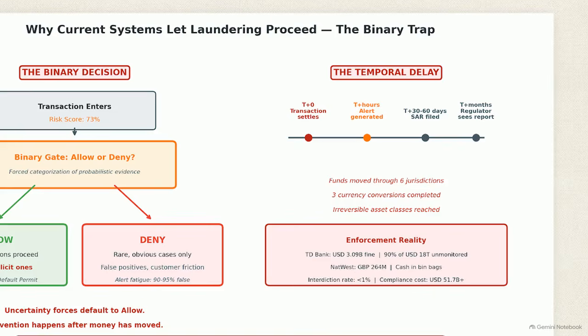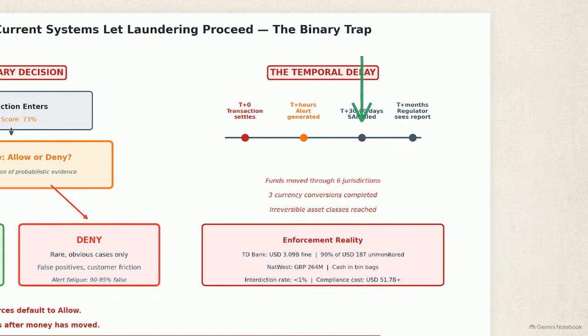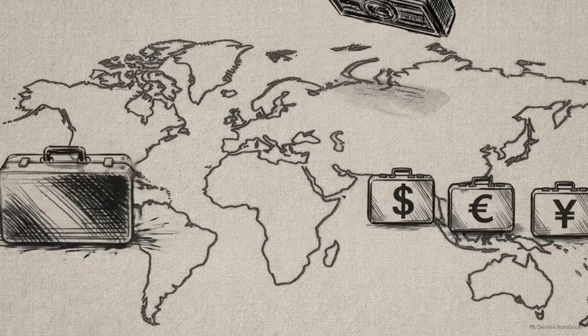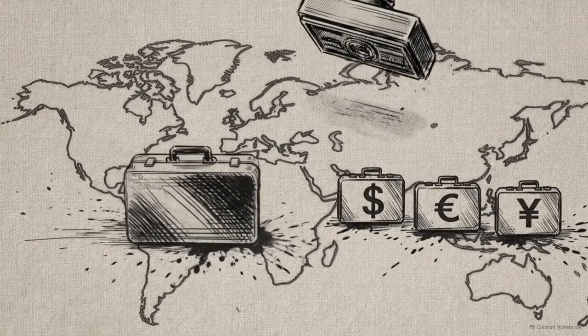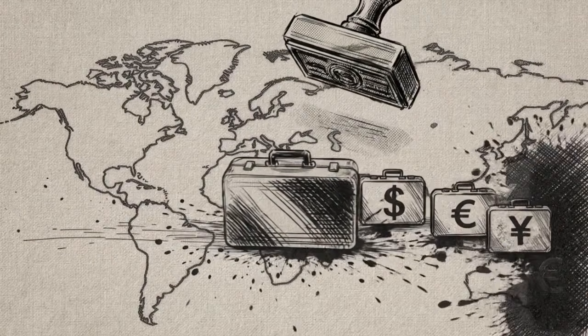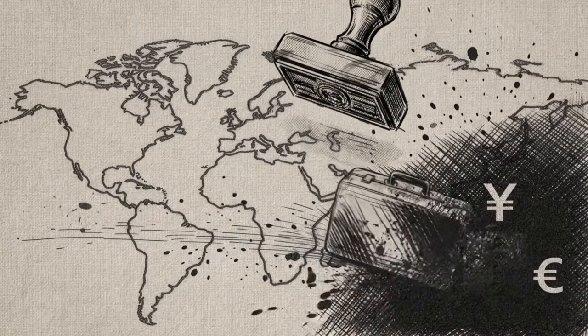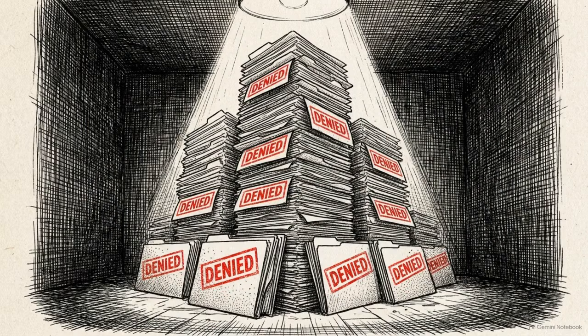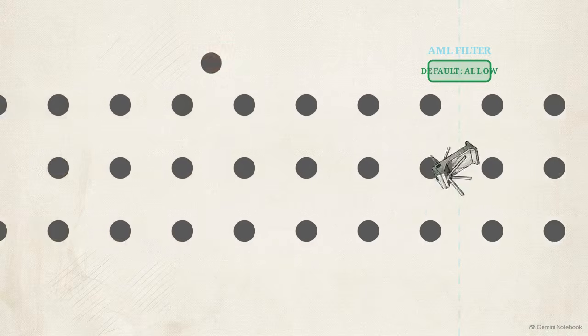If a bank gets nervous, they file a suspicious activity report. But by the time that paperwork is filed weeks later, the funds have crossed 6 borders and 3 currency conversions. The report is a receipt for a transaction that never should have cleared. The highest risk does not live in the pile of denied transactions. It hides entirely within the gray area transfers that our rigid systems are forced to wave through.